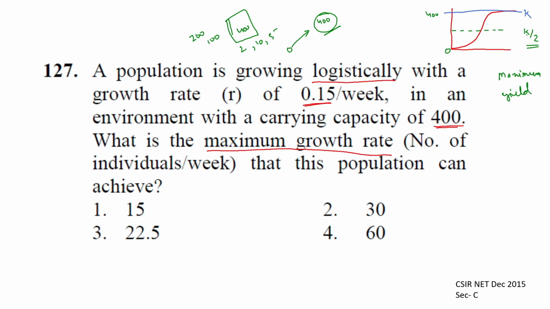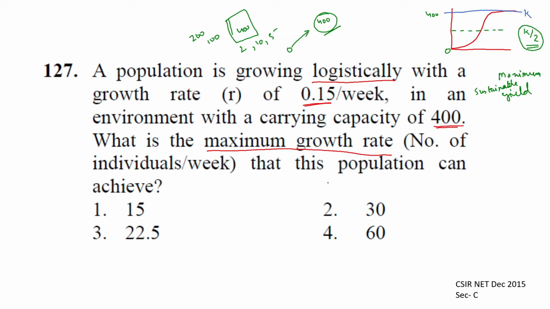So maximum yield happens at around half of the carrying capacity. The maximum growth rate will happen around half of the carrying capacity, or the maximum sustainable yield. It is sometimes also called maximum sustainable yield, that happens at around half of the carrying capacity.